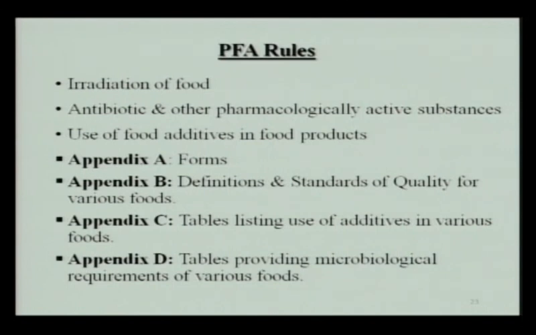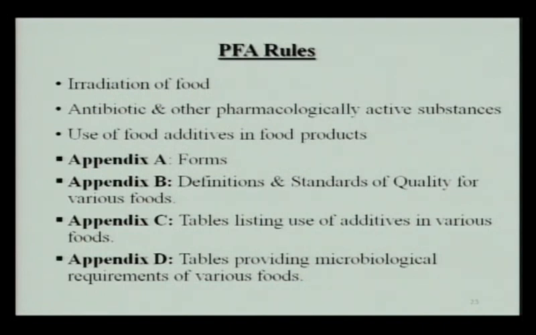Next comes the antibiotic and other pharmacologically active substances. For example, for antibiotics like tetracycline and oxytetracycline, which are used in seafood or fish products, there is a maximum limit of use in the food products. Last is the use of food additives in food products. Different food additives may be coloring, sweetening, preservative, binder, extender. These food additives can be used in food products, but the manufacturer or the producer should use them at the maximum